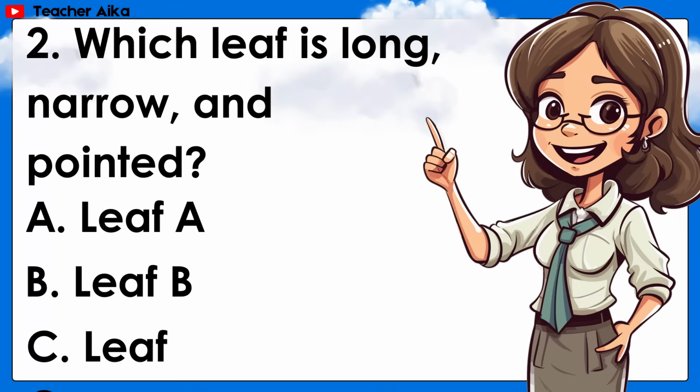Number 2. Which leaf is long, narrow, and pointed? A. Leaf A, B. Leaf B, or C. Leaf C? Answer C. Leaf C.